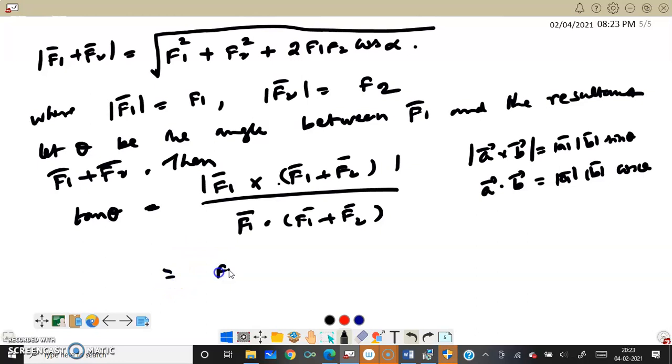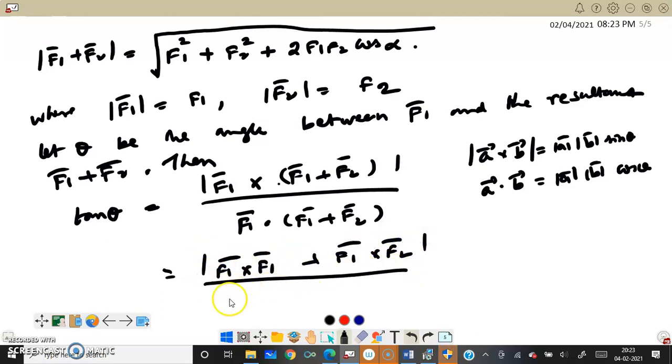Then this will be F1 cross F1, that is 0, plus F1 cross F2, modulus is there, don't forget, divided by F1 dot F1, which is F1 square, plus F1 dot F2, which is modulus of F1 modulus of F2 into cos of the angle between them, that is cos alpha.